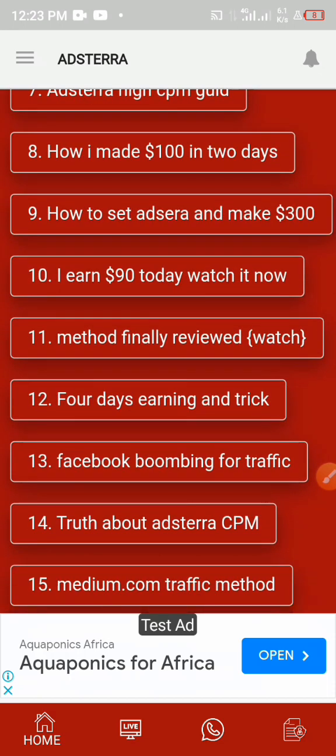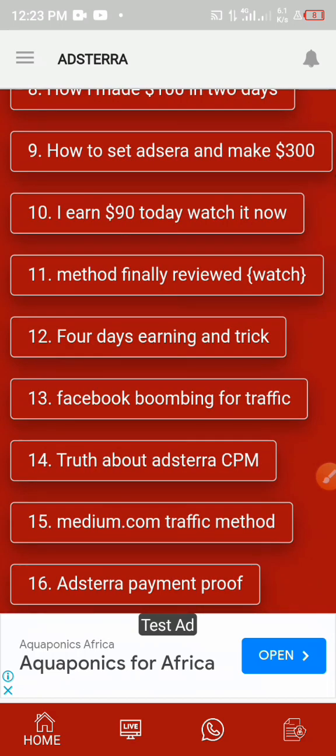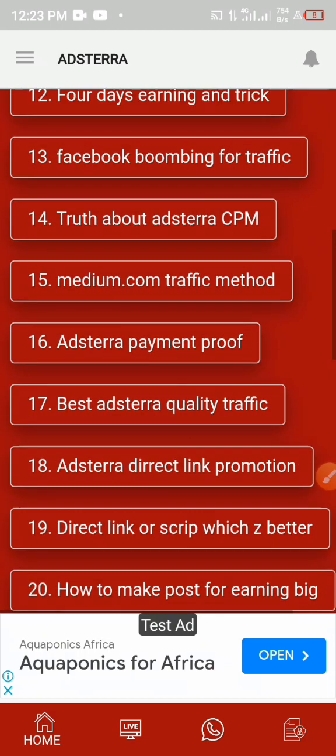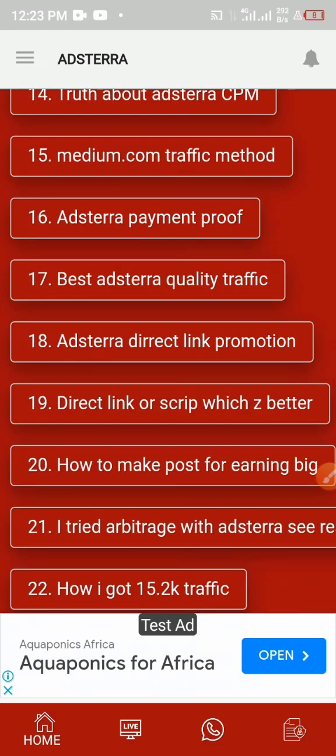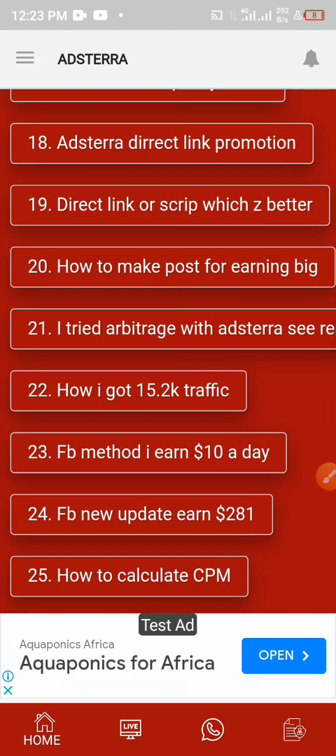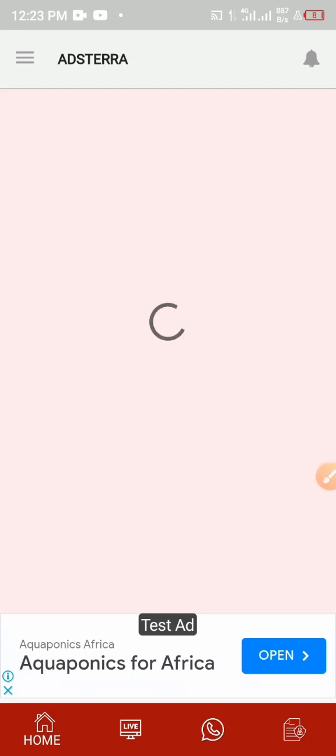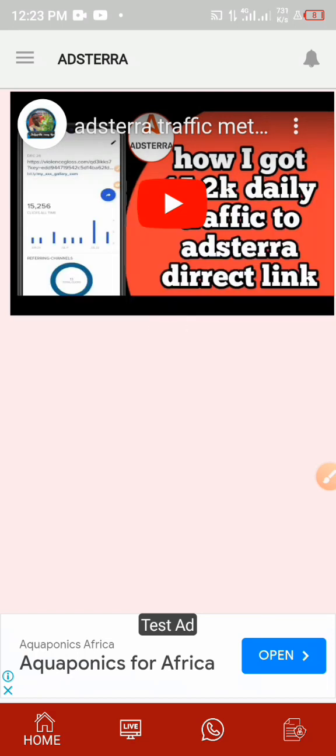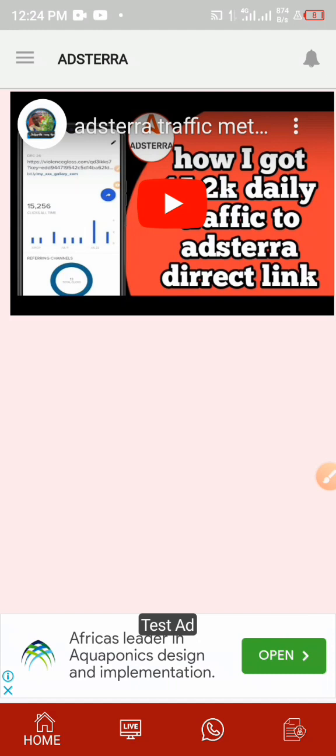All right, so you just need to see Facebook bombing for traffic, how to bomb Facebook to get traffic. This is Adsterra payment proof. Some of you are saying that Adsterra is a scam, so you need to watch this particular payment proof, and then you see how it works and how the guy was able to pull off money there. So this is how to get 15.2k traffic. You just need to watch this video right here. You can see it's very simple. You just need to watch the video right here, and then you start making your money.